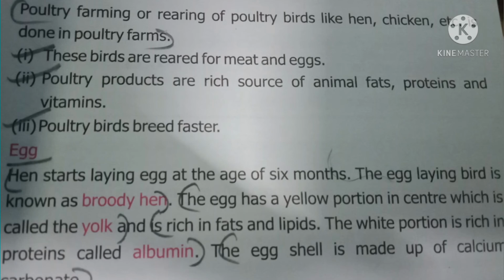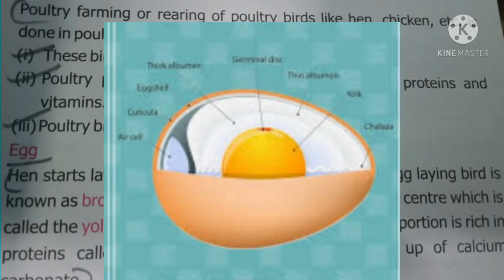Now we will see the structure of an egg. The egg-laying bird is known as a broody hen. The yellow portion of an egg is called the yolk, which is rich in fat and lipids. The white portion of the egg is called albumin, which is rich in protein. The eggshell is made up of calcium carbonate. A hen starts laying eggs at the age of 6 months.